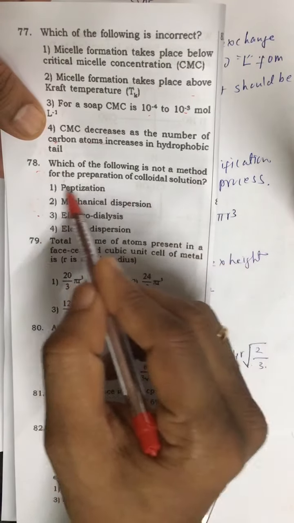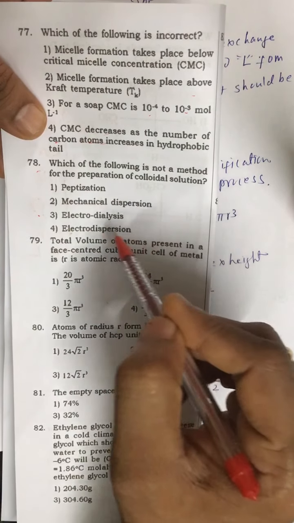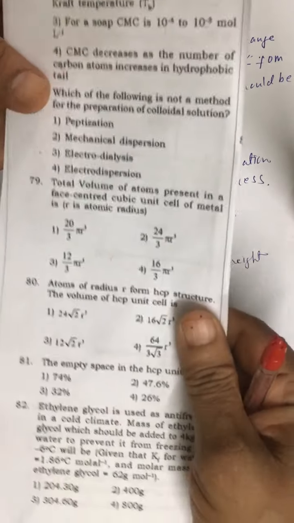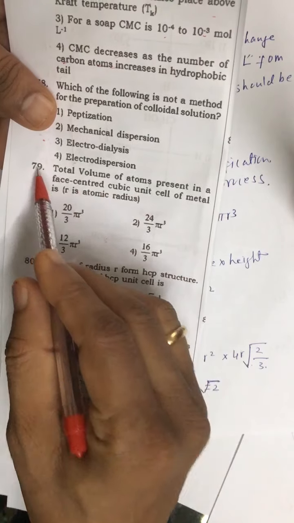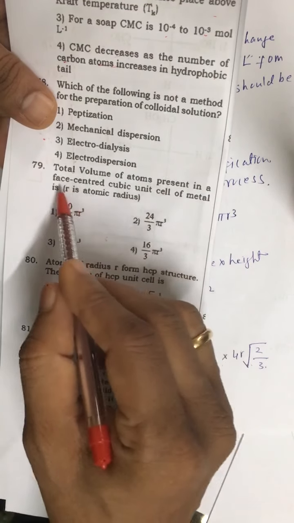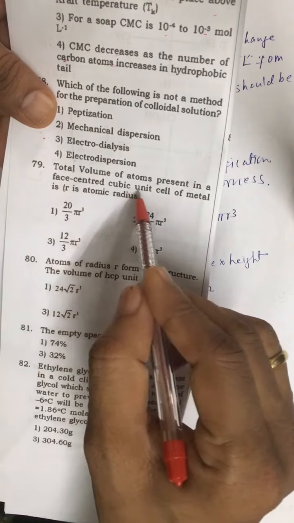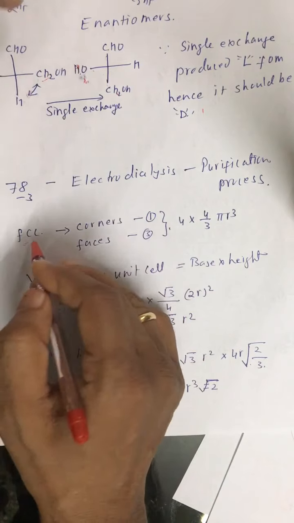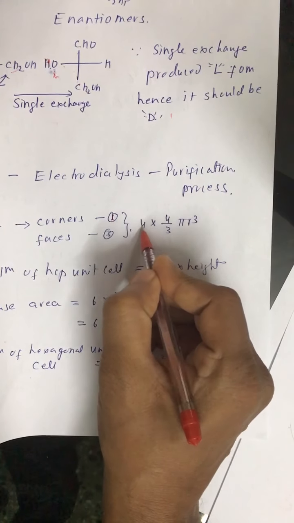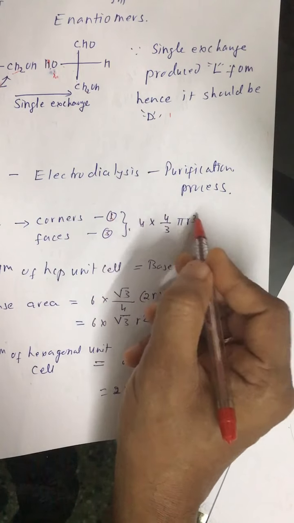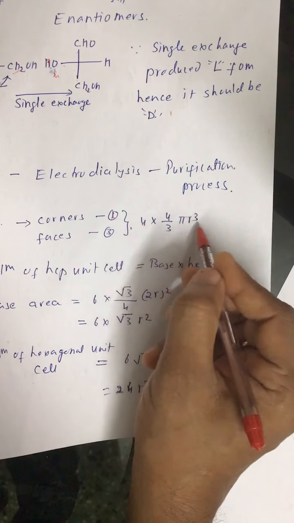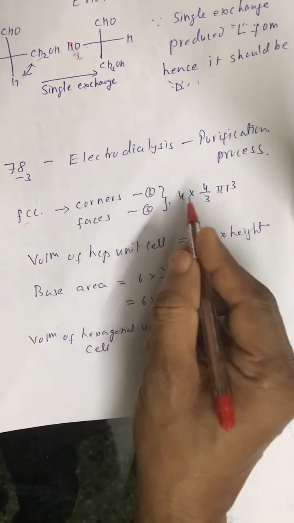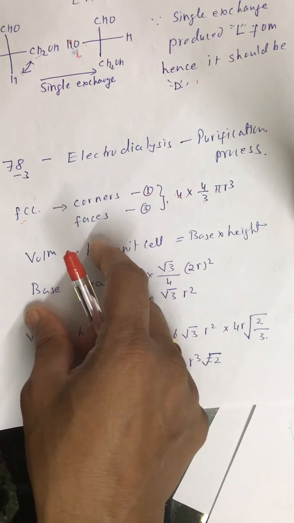78. Which is not a method for preparation of colloidal solution? The correct answer is the third option. Dialysis or electrodialysis, ultrafiltration, etc., they are purification processes. Question number 79. Total number of atoms present in an FCC, face-centered cubic, unit cell of metal. So for FCC, we have 3 plus 1, 4 atoms. And this is 4 by 3 pi r cube, the volume of a sphere, multiplied by the total number of spheres. So you get 16 by 3. The correct answer is the fourth option.